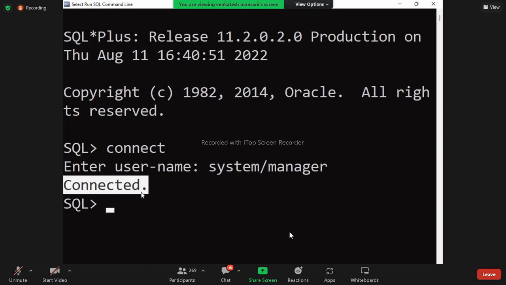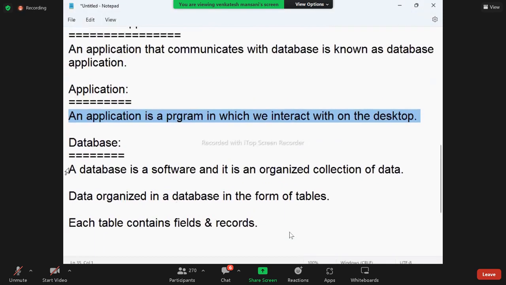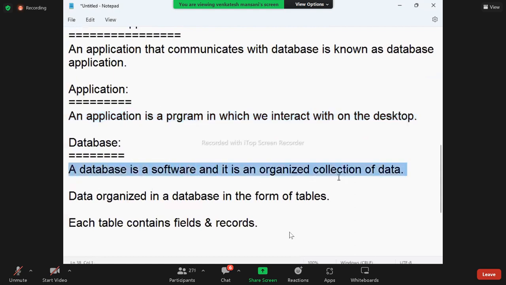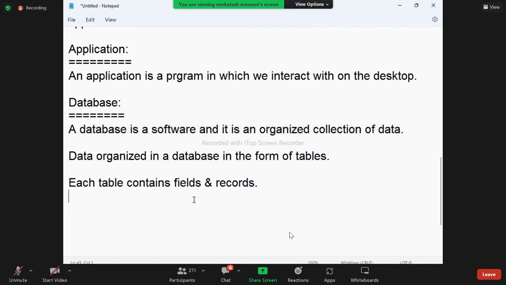What is this? Application. Can I call database application? Yes. But can I call database? No. It is not database. Got it? It is connected to database. So database is a software and it is an organized collection of data. That is backend. We cannot see. So application is front end, database is backend.